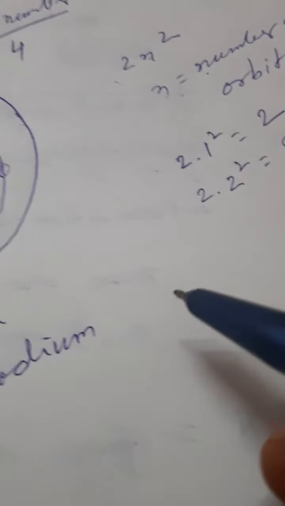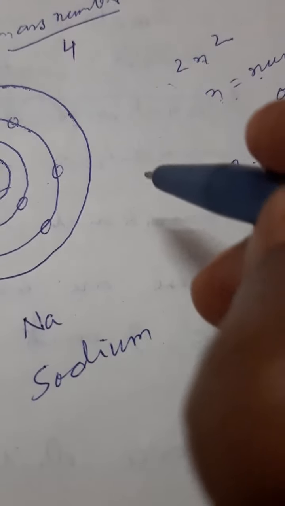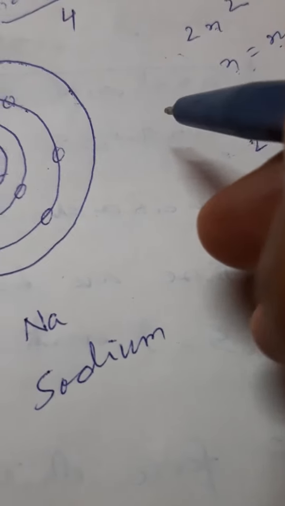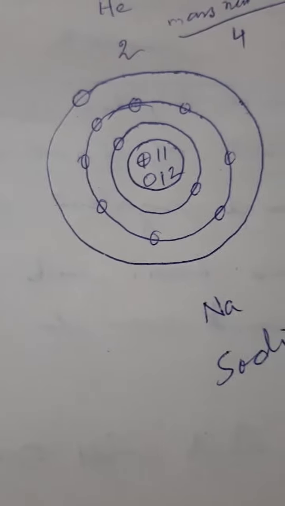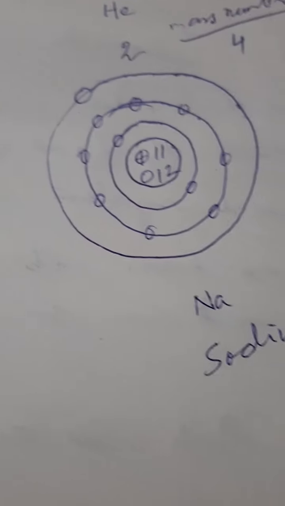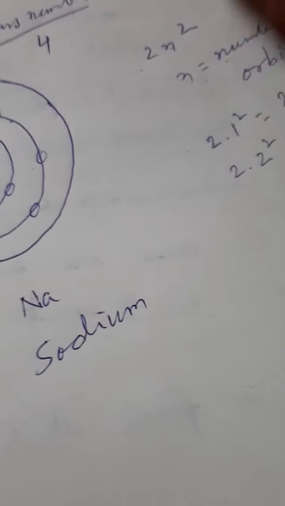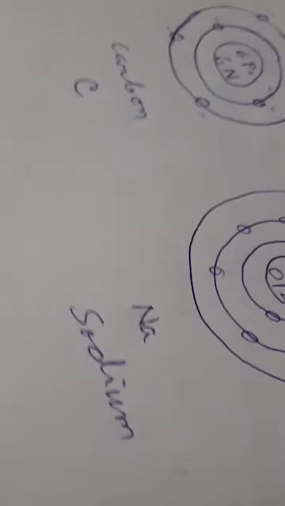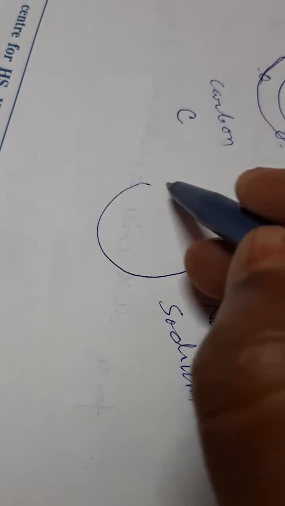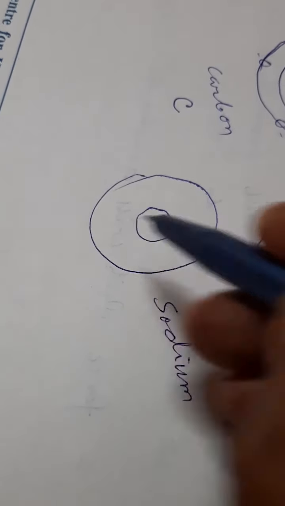And side by side you note down the structure of chlorine. This is sodium, and here we shall draw chlorine. This is the nucleus.